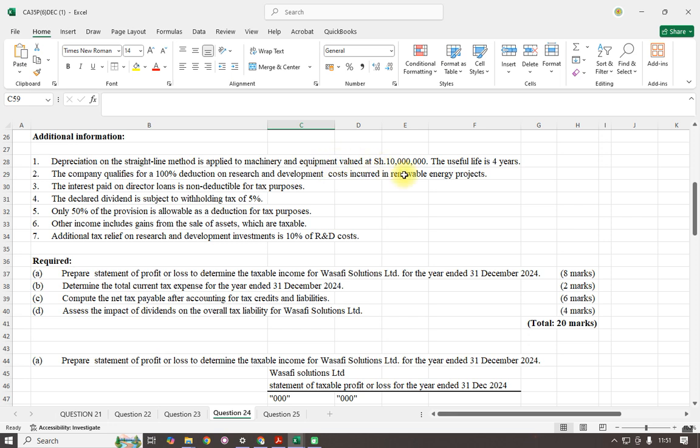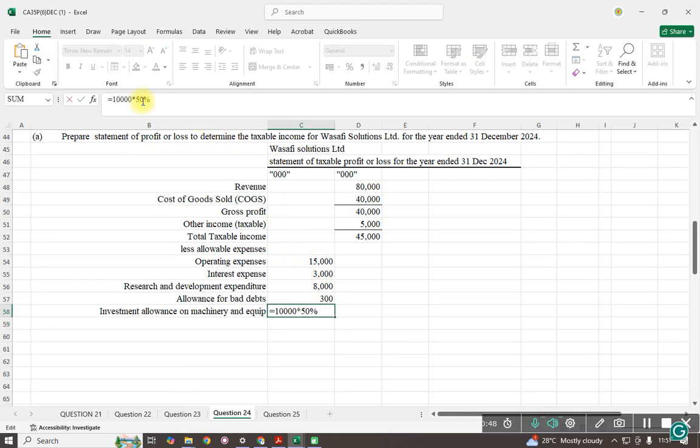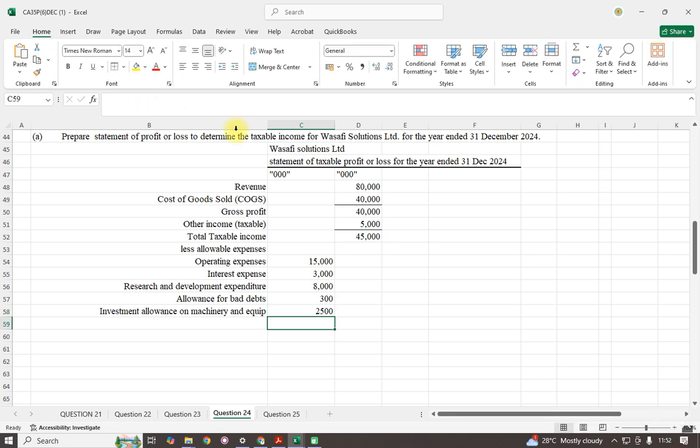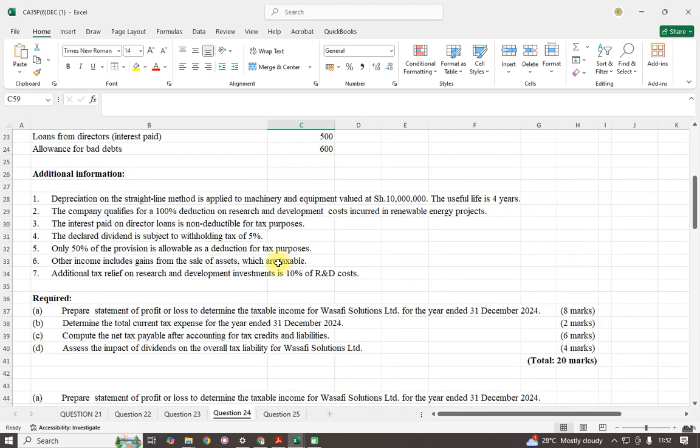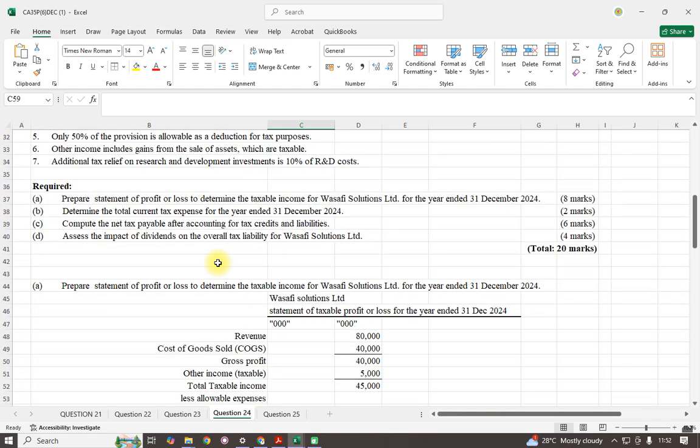So this machinery, it will be under 25%. It will not be 50, it's not an ID. So it will be under 25%. It's not manufacturing, just machinery and equipment. It can be office equipment, and that's why we are taking the 25%. Interest paid on director's loan is non-deductible, so that one we have not deducted. And I think that is all that we had there.